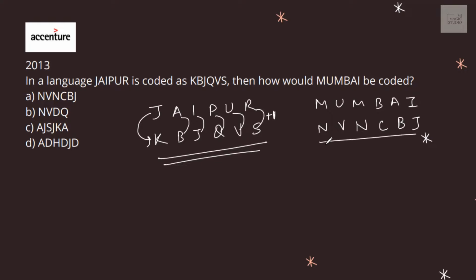MNUVMNBCABIJ. NVNCBJ should be the code for Mumbai. NVNCBJ we have in option A.